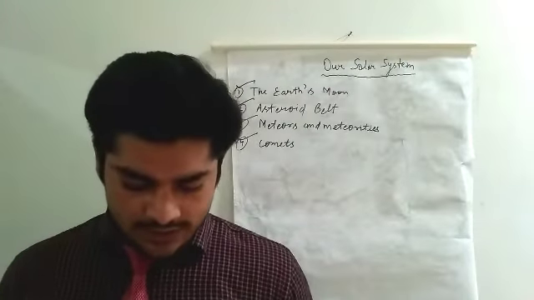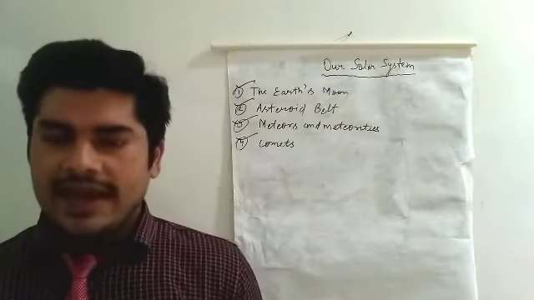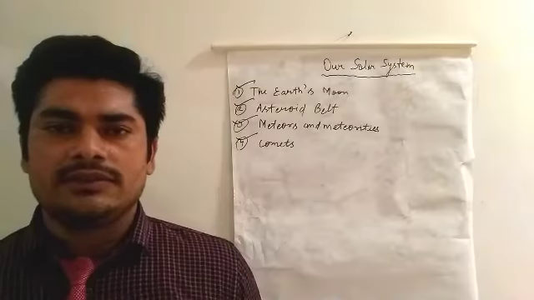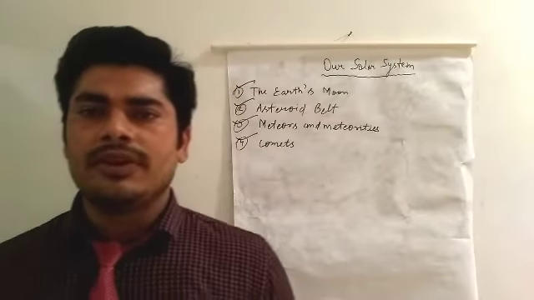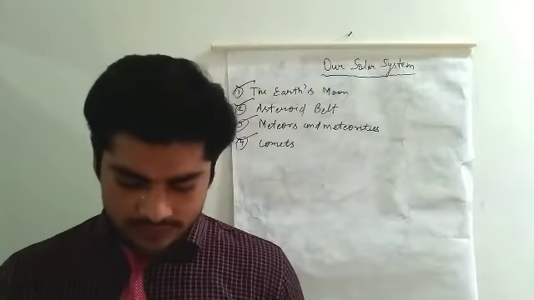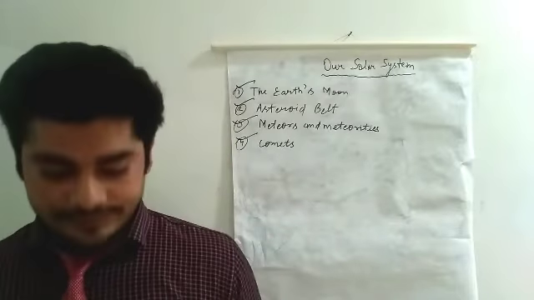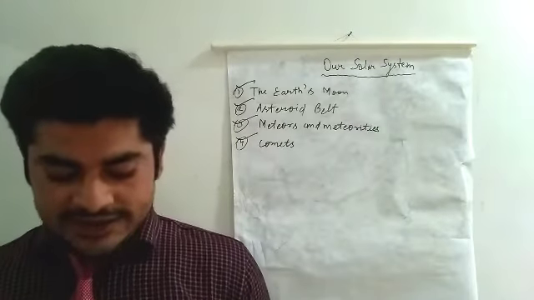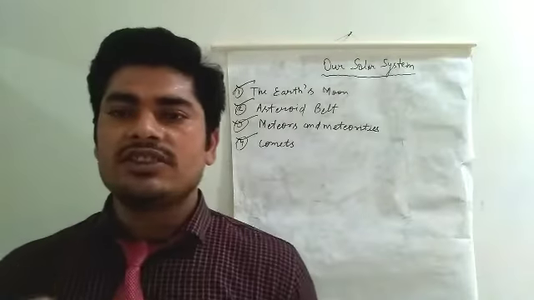So, dear student, have you heard about Halley's Comet? This is the question that is raised from this topic. Then the answer will be: Halley's Comet is seen once in 76 years.